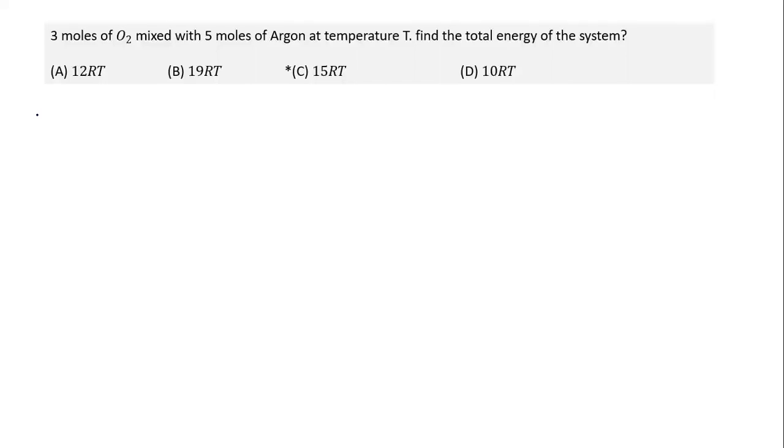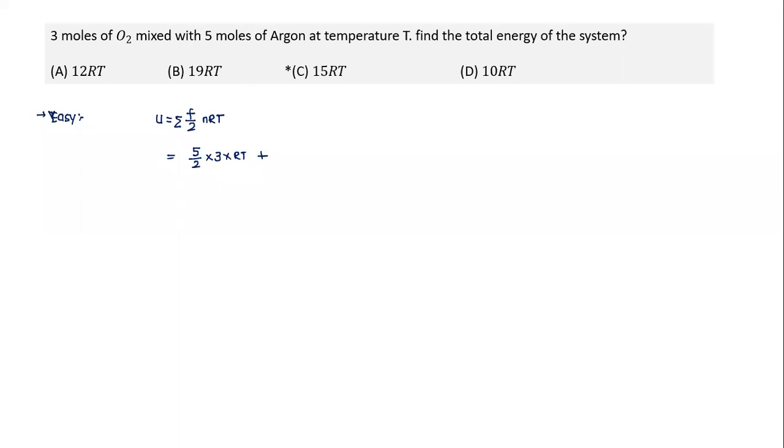Again, we come across another question which, if not very easy, is at least in the easy category. Thermodynamics: we need to find the total energy. And we know what total energy is equal to: f by 2 nRT. If there are multiple gases involved, we take the summation of this. So let's take the first case, the diatomic. In diatomic, the degree of freedom is 5, so this is 5 by 2 times number of moles times RT.